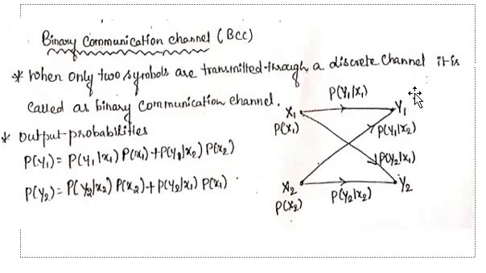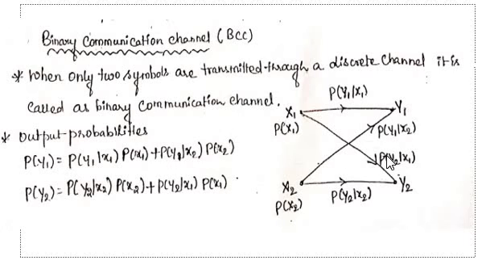So what is the probability of y1? From the figure itself we can quickly say the probability of y1 is going to be probability of x1 into probability of y1 given x1, plus probability of x2 into probability of y1 given x2, because y1 is connected to both of these.